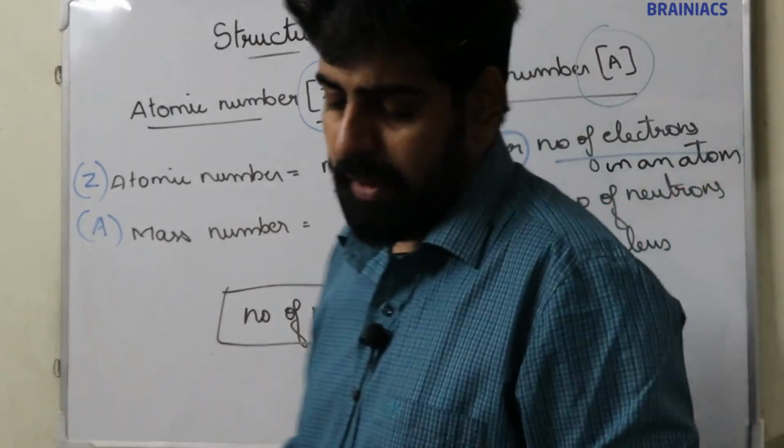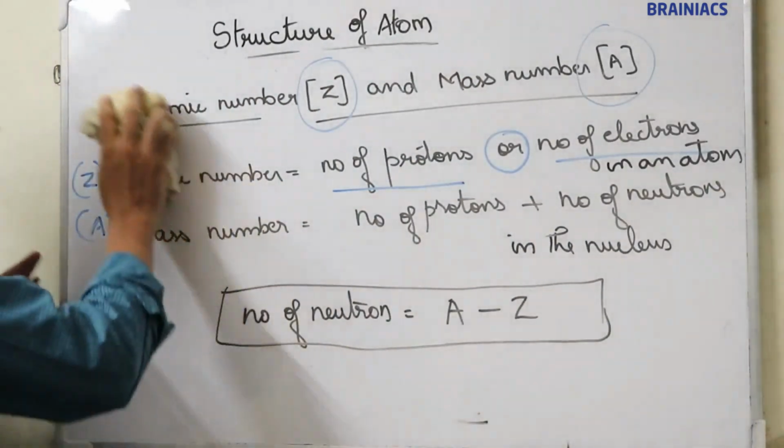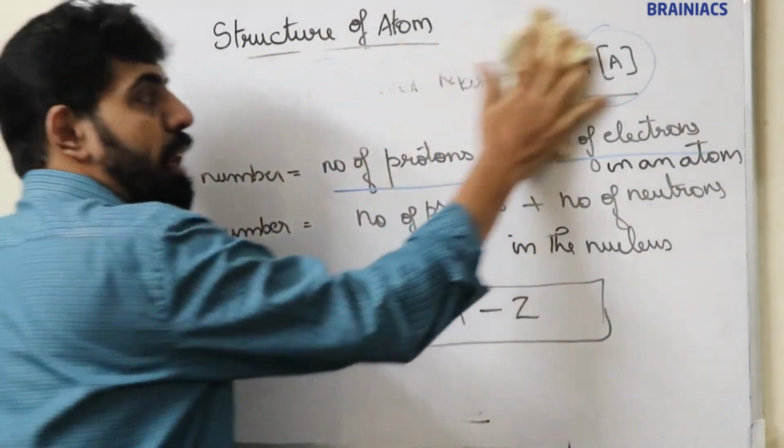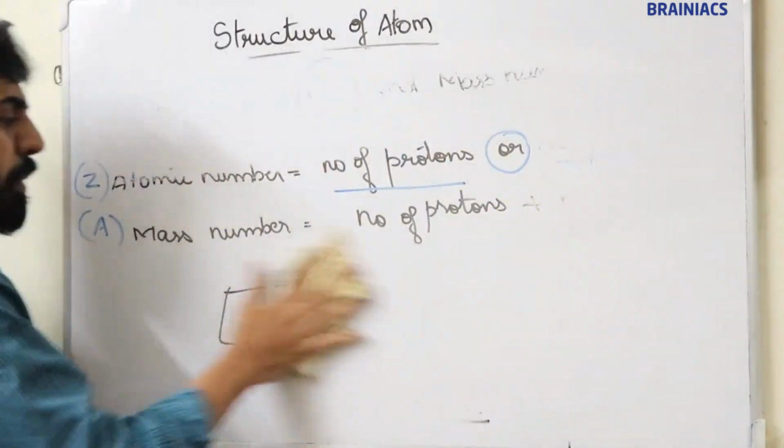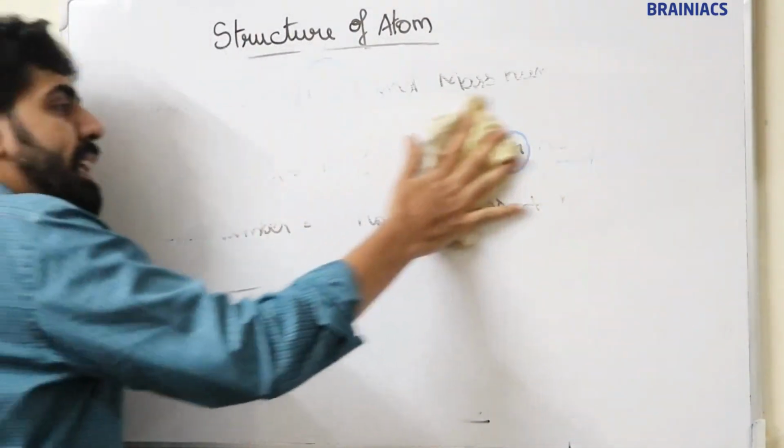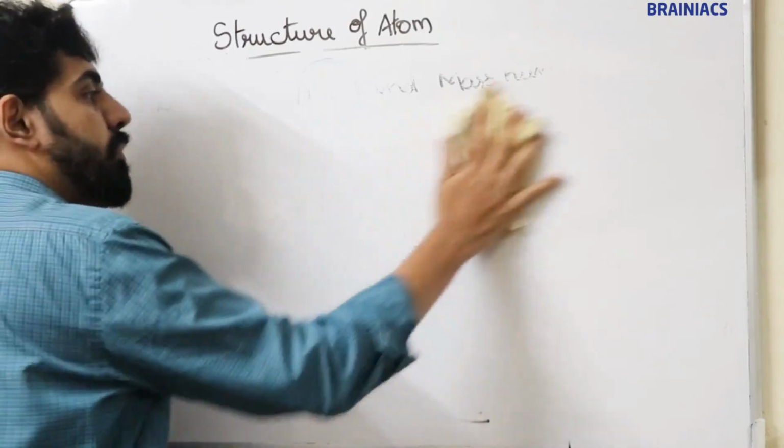I think it's clear. Now, the next topic is representation of an element. Always, elements are represented like this.